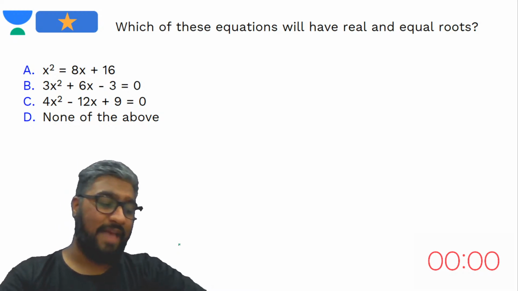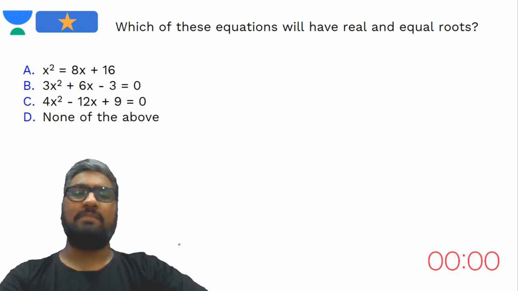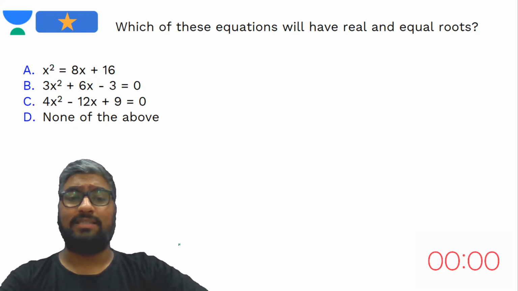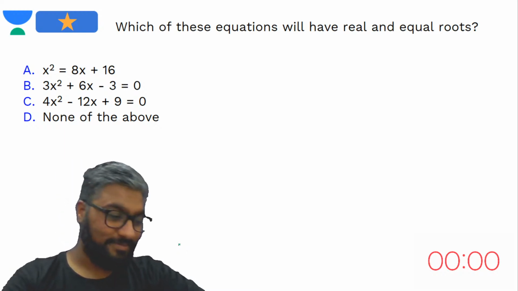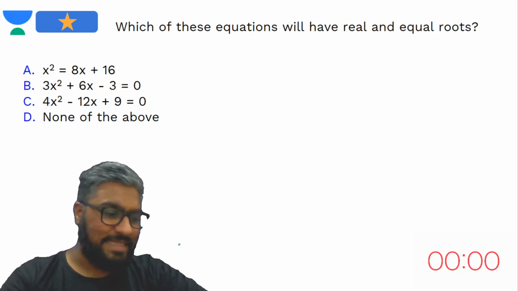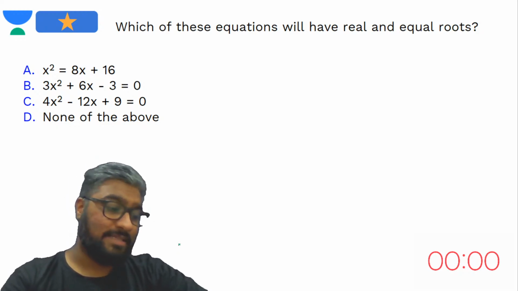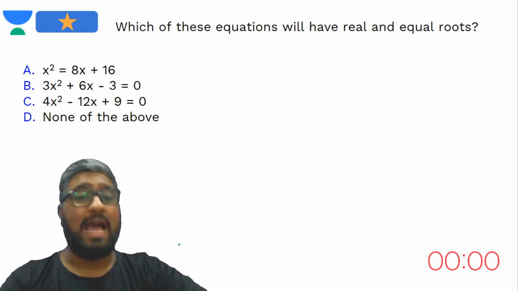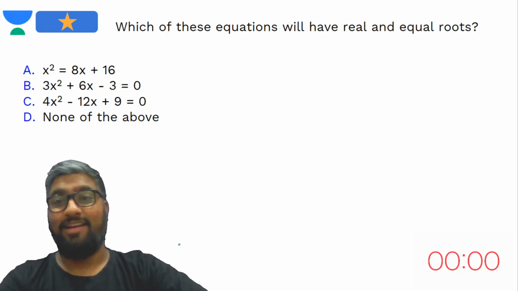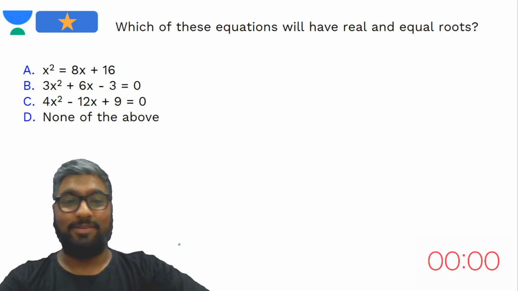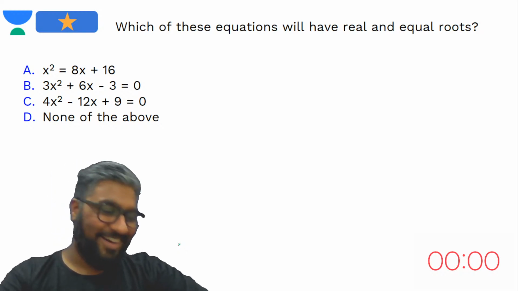Yes, do you have an answer? A very simple question, a very simple question this is. Yes, do you have an answer? Okay, Vibhor says D, none of these. Swayam says C, 4x square minus 12x plus 9. All right, Vibhor has retracted his answer because wise people do it silently.